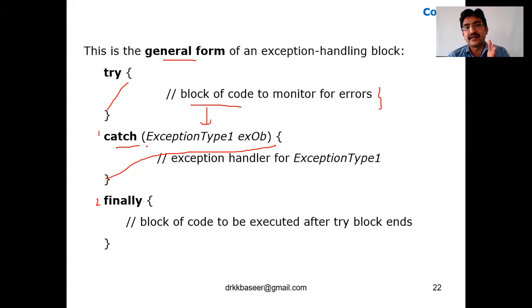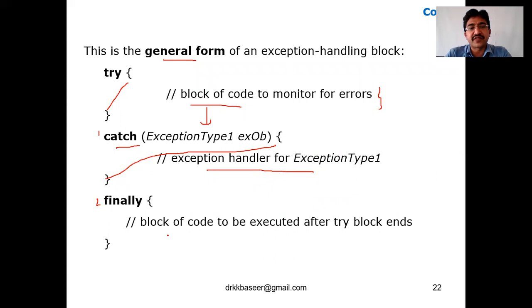Once the try block has thrown some exception, it first checks the list of catches we have. The respective catch, whichever belongs to that particular exception thrown by the try block, will catch it and take care of it. So that is the purpose of a catch block. The catch block handles the exception for exception type 1, exception type 2, like this.